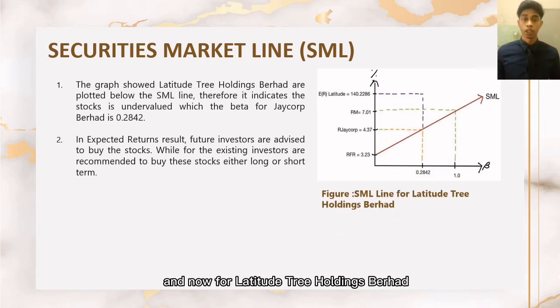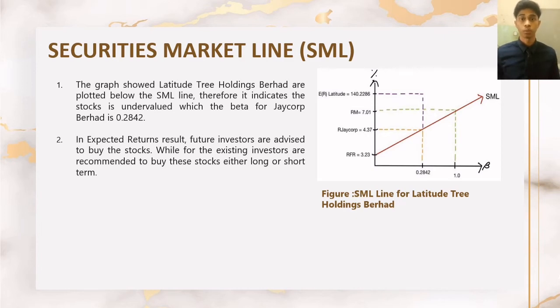And now for Latitude Tree Holdings Berhad. The graph shows Latitude Trees Holdings Berhad is plotted below the SMA line. Therefore, it indicates that the stock is undervalued, where the beta for Latitude Tree Holdings Berhad is 0.2842. In the expected return result, future investors are advised to buy the stock, while existing investors are recommended to buy this stock either long or short term.